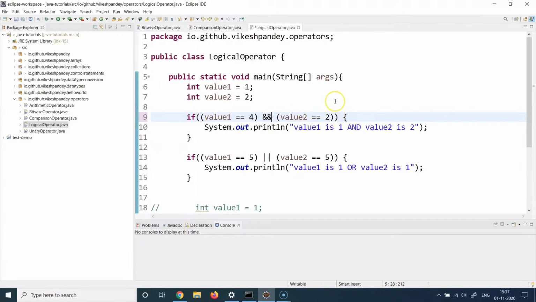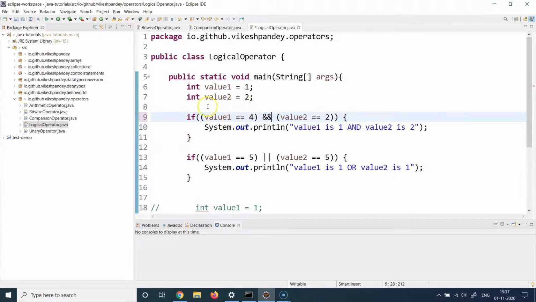That's the property of and. One of the sides has to be false and the whole expression becomes false. So why evaluate two sides? Why waste the memory in evaluating the right side when the left side has already turned out false? Java takes advantage of that, and that's why if you use double ampersand, you save a bit of processing power of your computer by just evaluating the left hand condition.